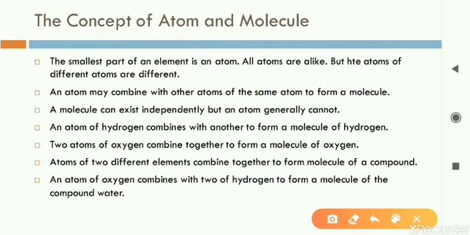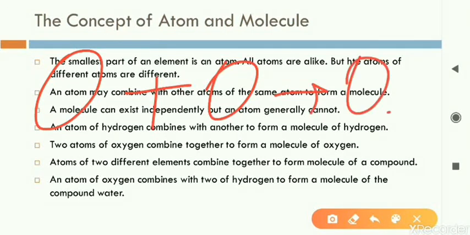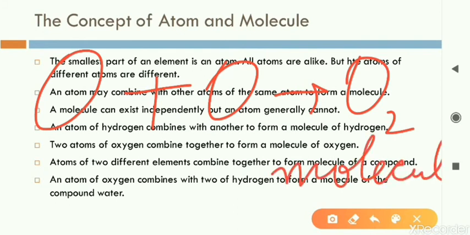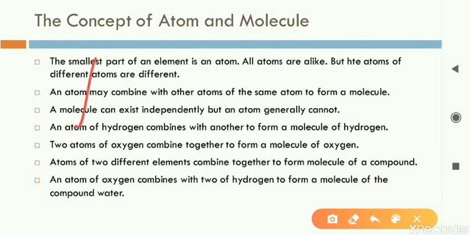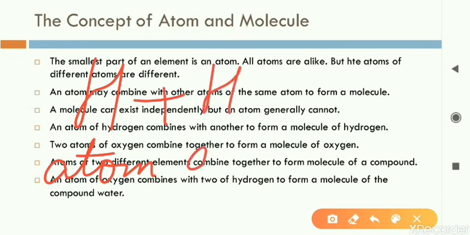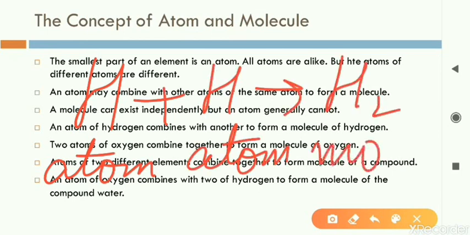Now, for example, we take one oxygen atom. We also take one more oxygen atom. So how many are there now? Two are there. So we will write O2. O2 is the oxygen molecule. What is single O? O is not a molecule. O is an atom. So if we write only O, with no number, then it is an atom. If we write O2, then it is a molecule. Similarly, we can write H, that is an atom, plus another H, that is also an atom. So total 2 are there. So we will write H2, that will be a molecule.